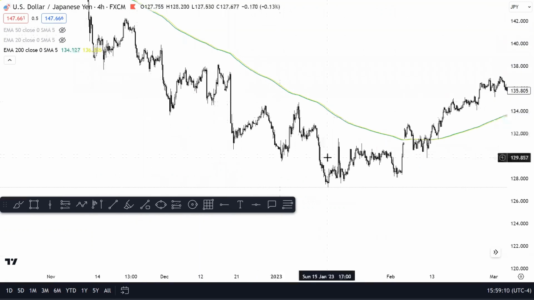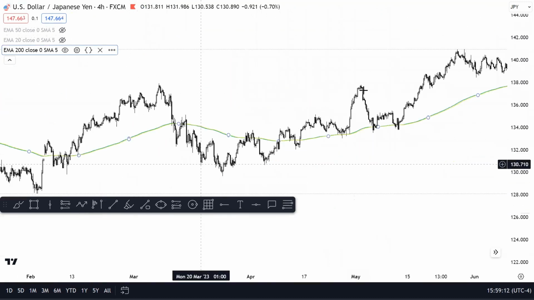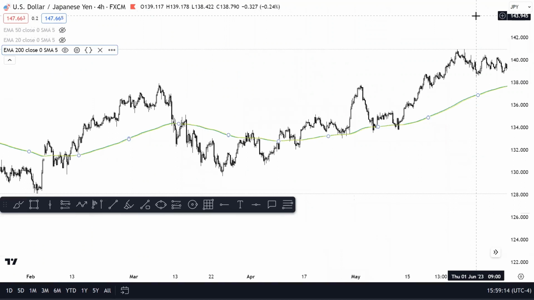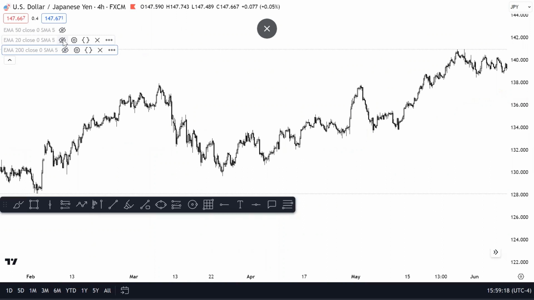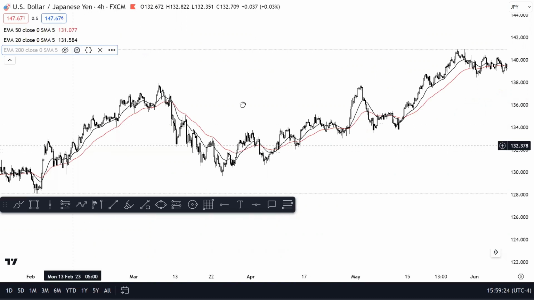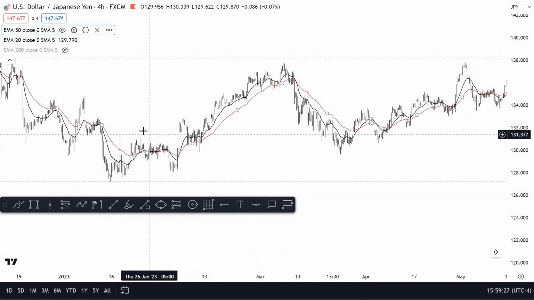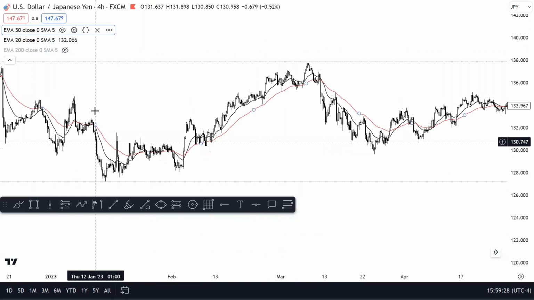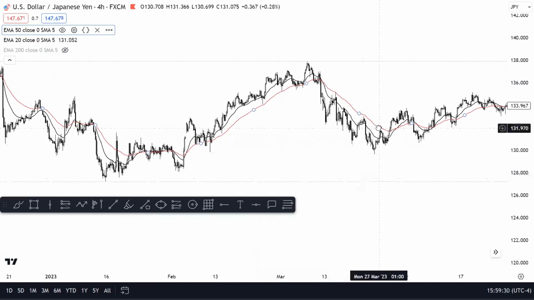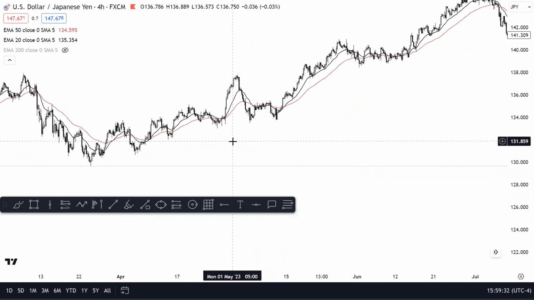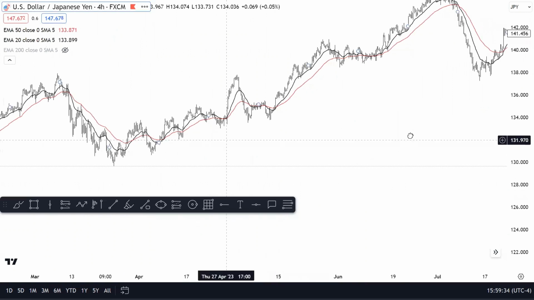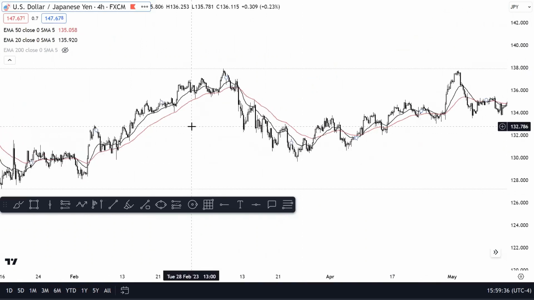If we're below it, you want to be looking for sells. If we're above it, you want to be looking for buys. The second way you can use EMAs is what is known as the EMA crossover. So for that, I'm going to put on a 20 and a 50 period moving average. Now you can see these cross over quite a bit, right? And there's a lot of false signals that go out when you use an EMA crossover. But if you pair it with structure and you understand structure, then you can get into some really good setups.